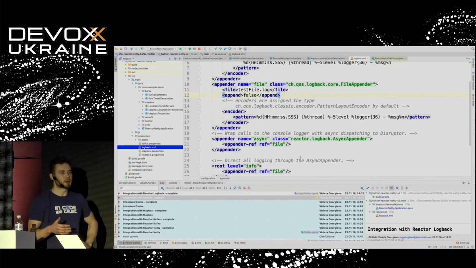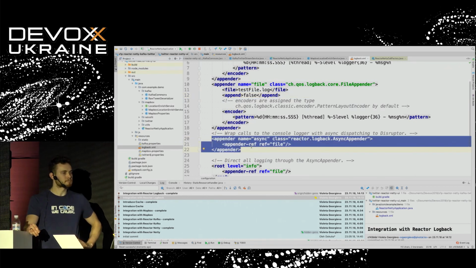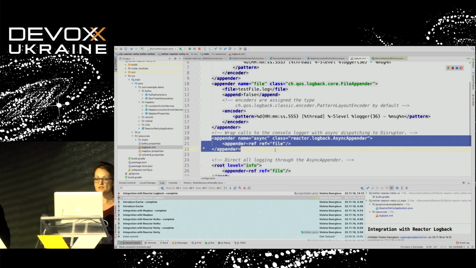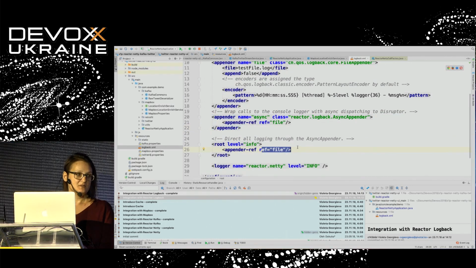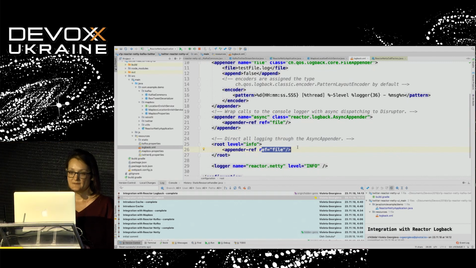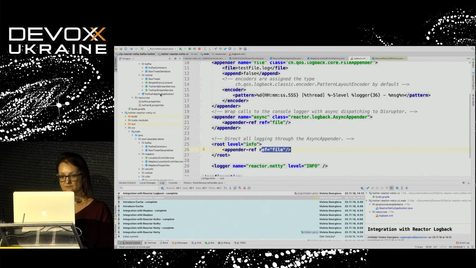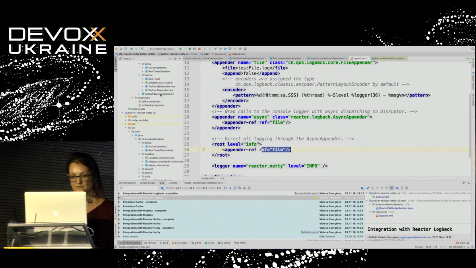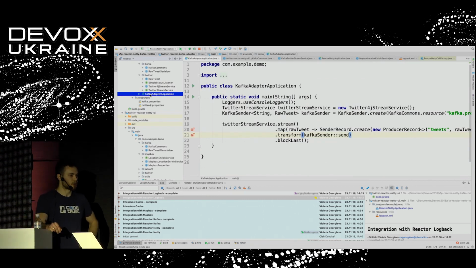Can you show us where we have it? Here we will start first with the configuration. Actually here, that will write to the file, and we will use blocking. So I guess we need to comment this part out in order to check how much time is spent on logging without the reactive engine, and then we need to understand how much time we can save with this engine. All right.